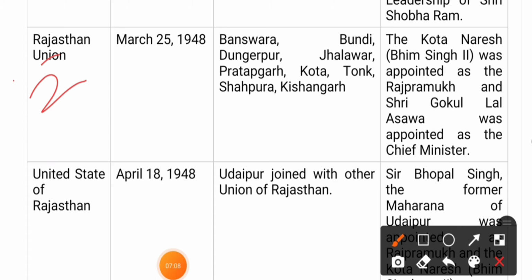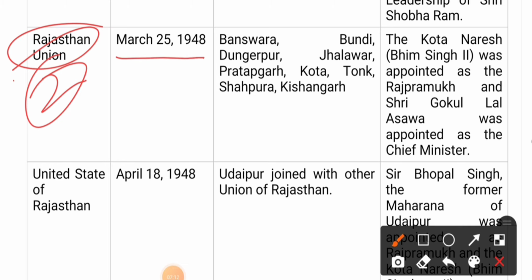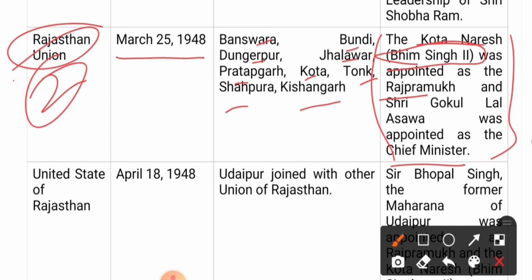Your second one is the Rajasthan Union. That was formed on March 25, 1948, and the places included were Banswara, Bundi, Dungarpur, Jhalawar, Pratapgarh, Kota, Tonk, Shahpura, and Kishangarh. The person who contributed for this was the Kota Naresh, Bhim Singh II, who was appointed as the Raj Pramukh, and Sri Gokul Lal Asawa was appointed as the Chief Minister of the Rajasthan Union.